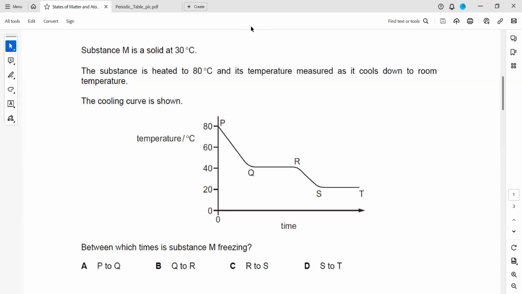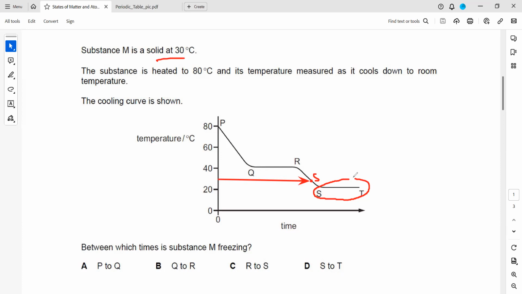Look, for example, at 30 degrees, it was solid. So when the temperature was 30, the substance was solid here. Why at this point is the temperature not changing? Look, there might be two reasons for a temperature not to change. One is maybe there is a change in state. If a substance is changing state, there will be no change in temperature. That is one of the reasons.